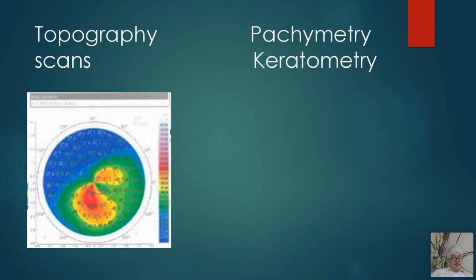Topography scans also give you the corneal thickness, that is called pachymetry. They also give you the keratometry, that is the power of the cornea to perform refraction. The keratometry can be given in diopters.